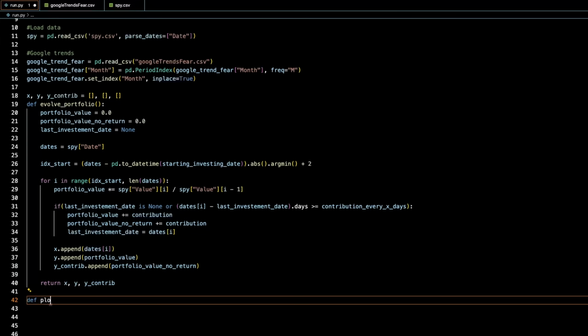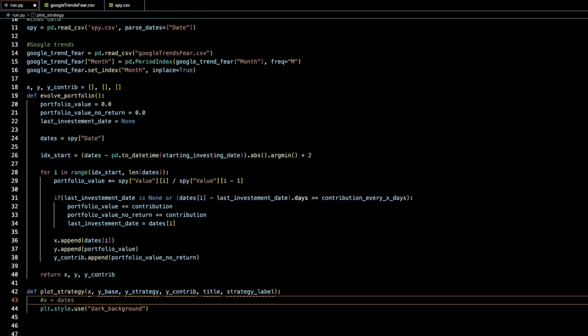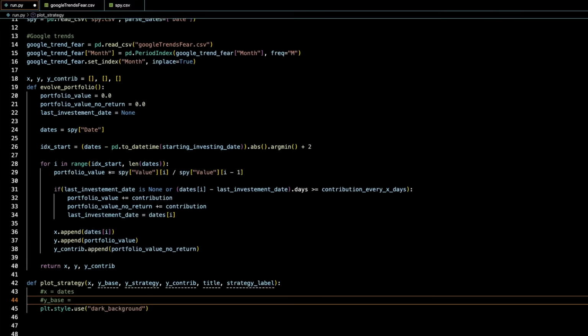Now we'd like to plot this, so we can create a plot strategy, which is going to take in some inputs. So we're definitely going to want to take in our dates, probably the amount of money that we've made from investments. Okay, so we'll say that x is equal to our dates. Y base is just going to be if we're putting money into the market, dollar cost averaging, and we're not doing anything crazy, just regular boring investing, brainless.